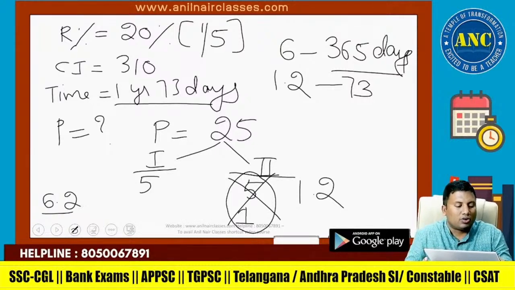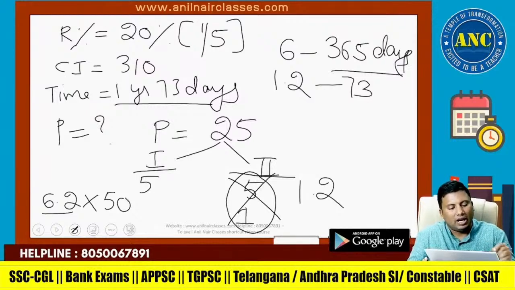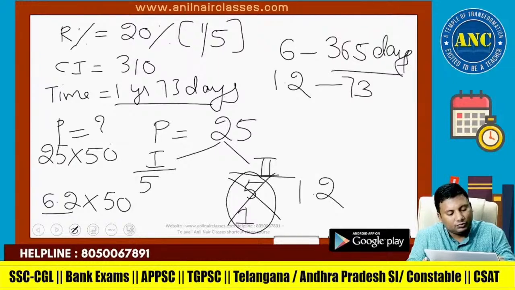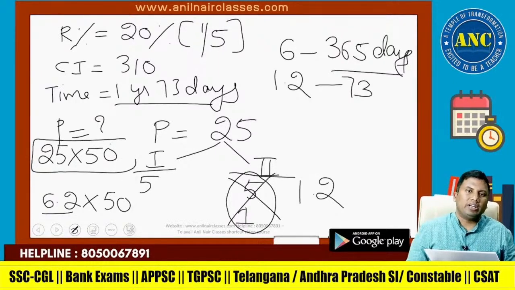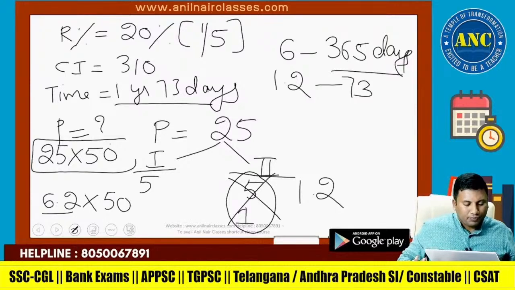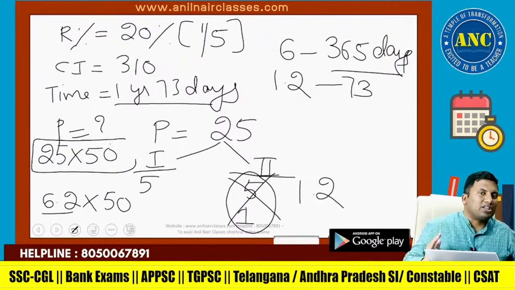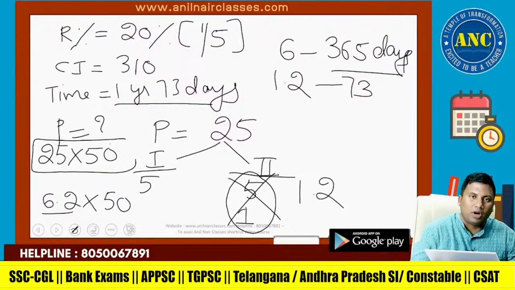But according to the question, it is 310. So into 50. The answer is 25 into 50, which is 1250. I hope the idea is clear. These are some of the concepts which we could not discuss in the morning because